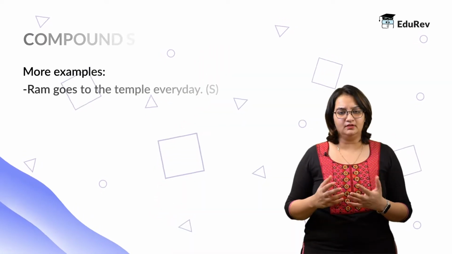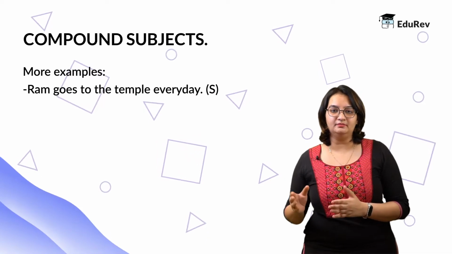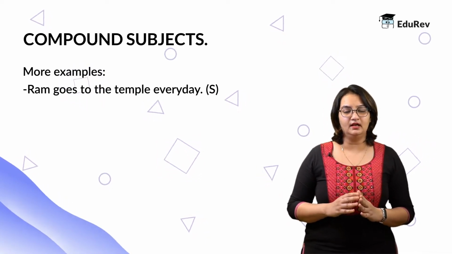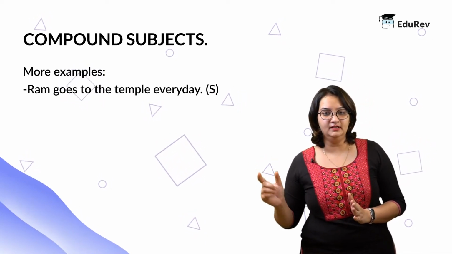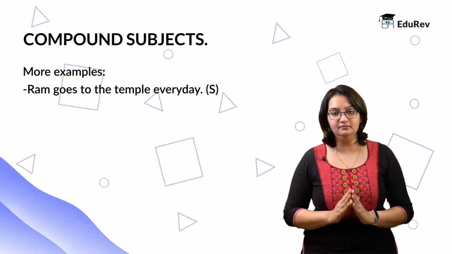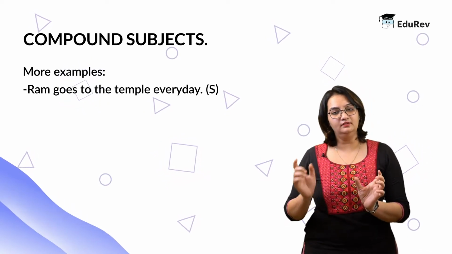Let us take a look at some examples. Okay, first of all, Ram goes to temple every day. Ram is third person and we are saying goes to temple every day. So here Ram and goes are in tandem. So the subject is reflected in the verb.